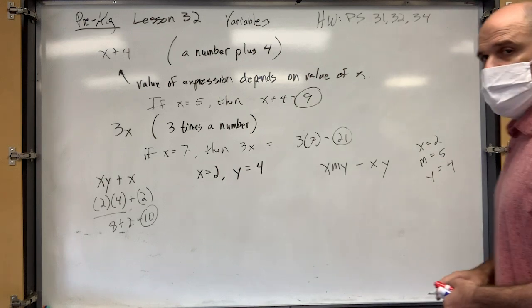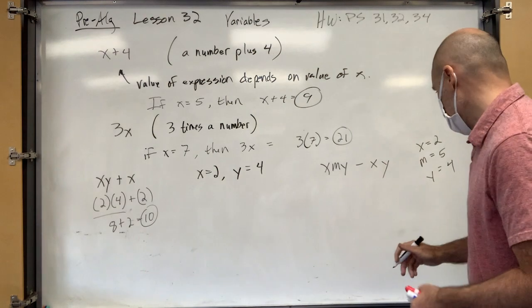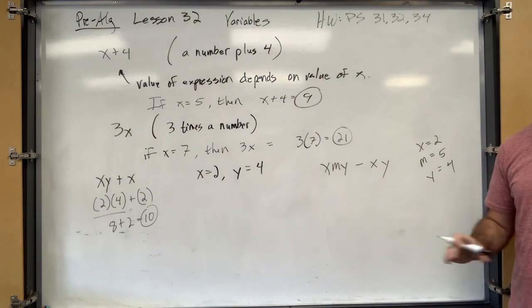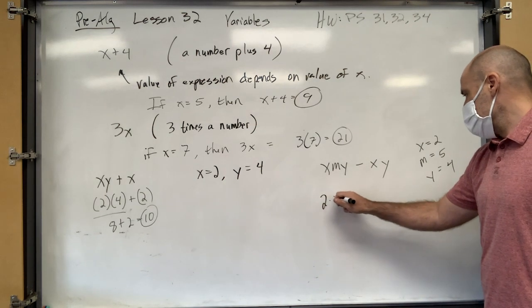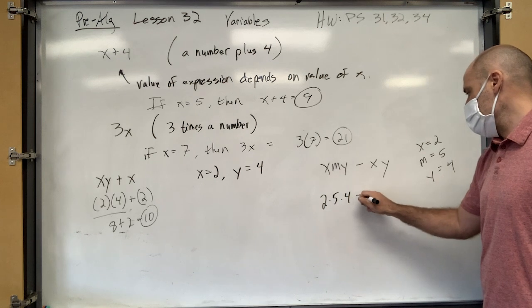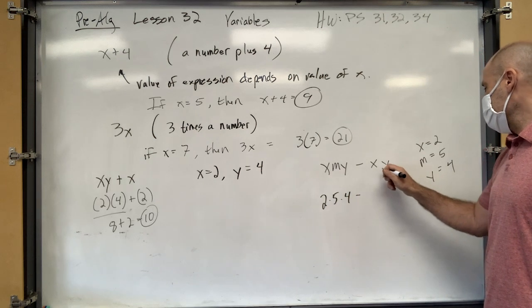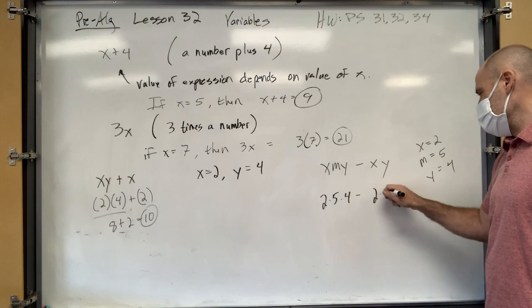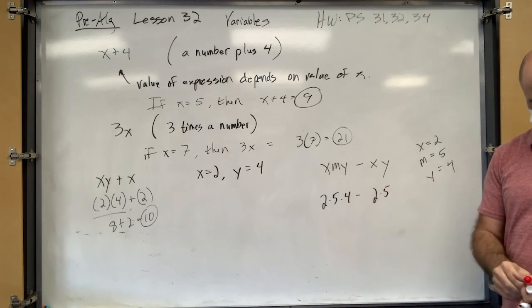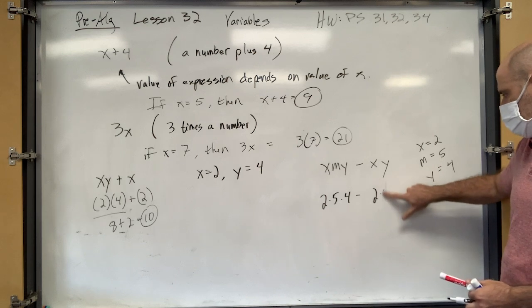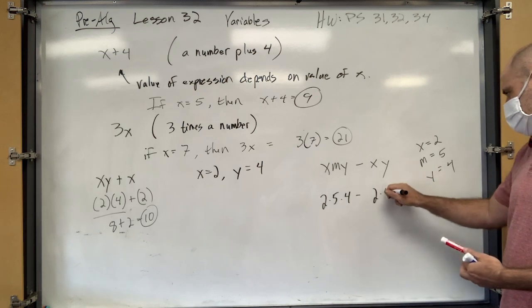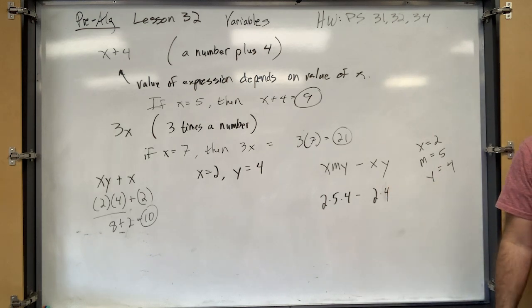Does this feel all right? Mm-hmm. I'm gonna give you one more and it's for a free problem set. No way. So let's finish this first, guys. XMY, that means 2 times 5 times 4 minus XY, which is just 2 times 5, right? No, 2 times 4, Mr. Flack. Y is 4. That's free problems. Free problem set. I guess technically it would be, wouldn't it?